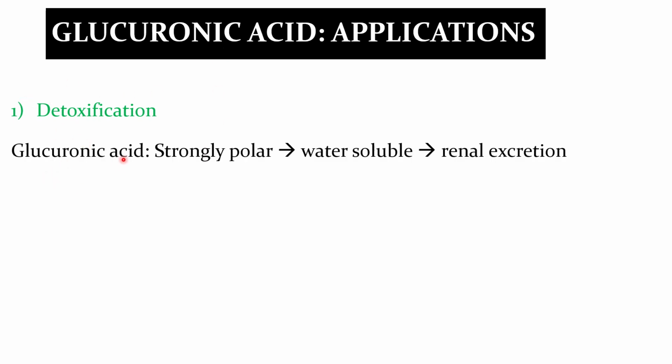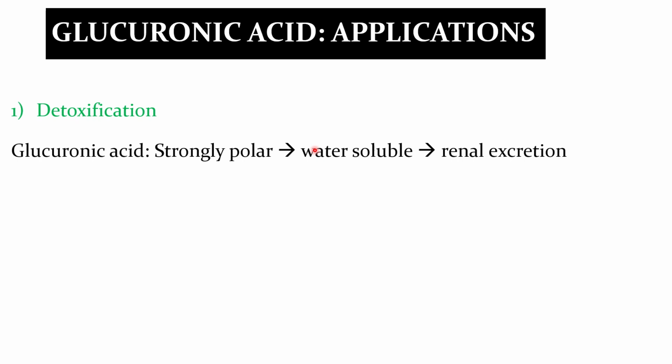Now we shall discuss the applications of glucuronic acid. There are two major applications of glucuronic acid. The first one is detoxification. This glucuronic acid is a strongly polar substance. Thus, it helps in conjugation reactions. When glucuronic acid gets conjugated with a water insoluble substance, it makes that substance water soluble.